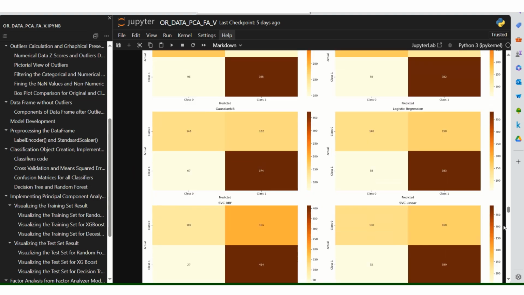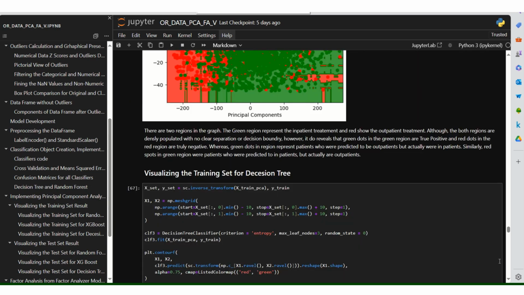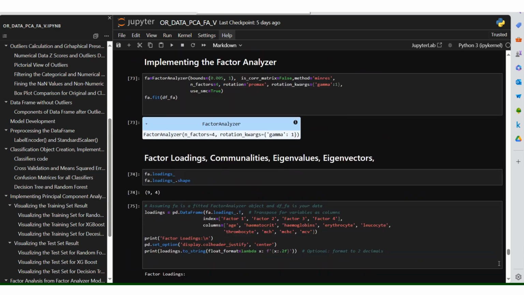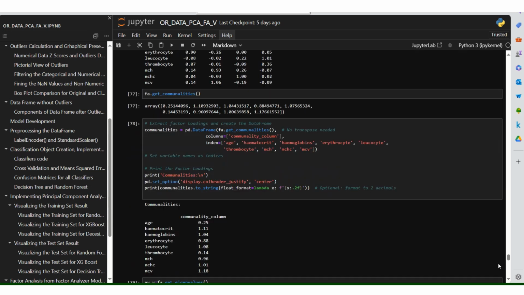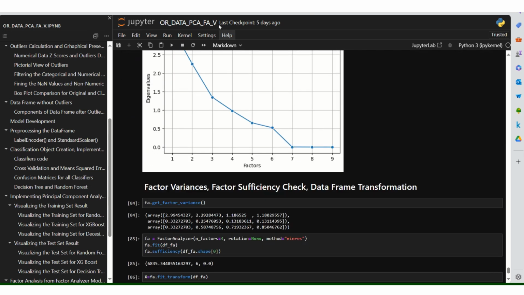and confusion matrix and decision tree figure, along with random forest figures and decision boundaries graph. This is the scree graph as well.